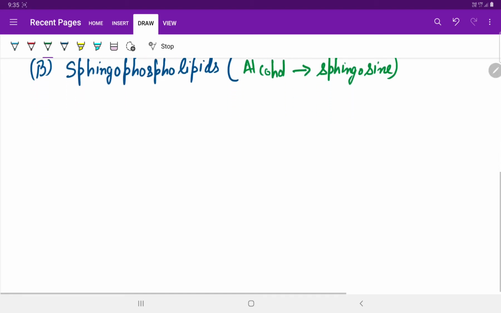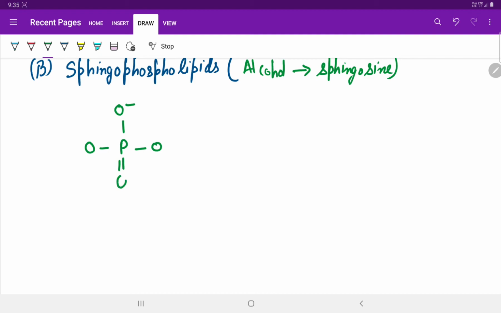Kindly pay attention. First of all, presence of a phosphoric acid or a phosphate group is compulsory in phospholipids. So this is our phosphate group. This phosphate group is attached to an alcohol which is generally glycerol.